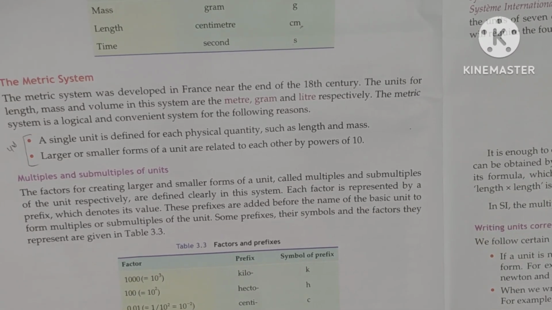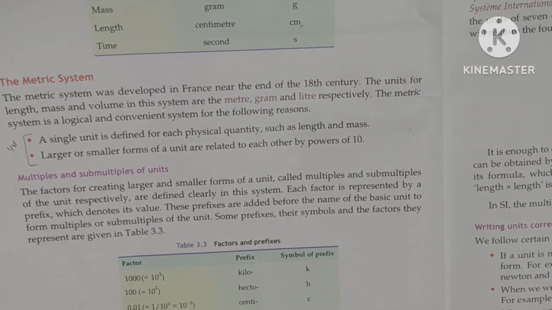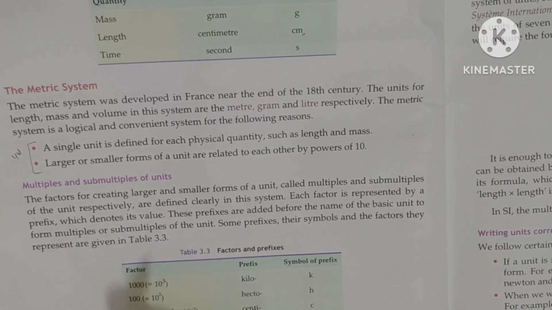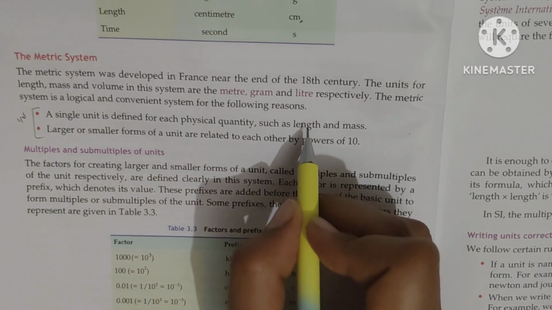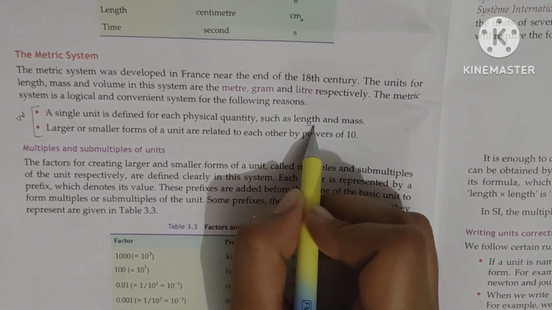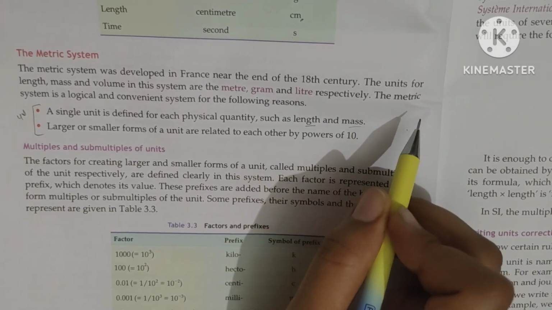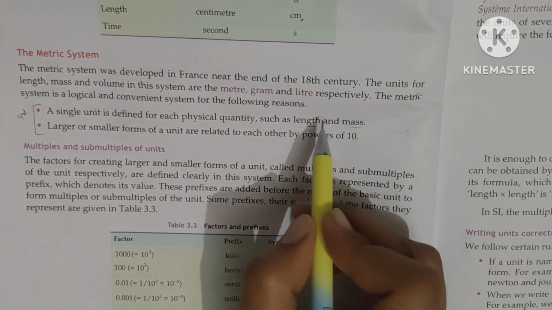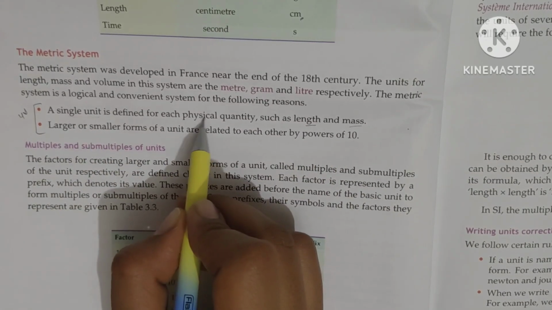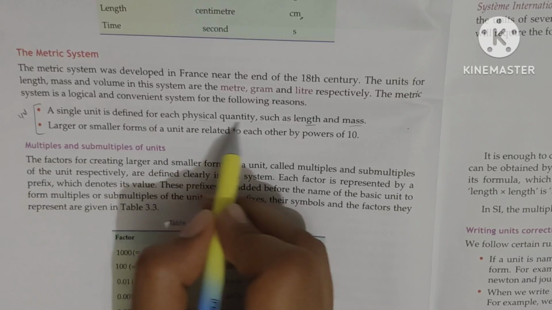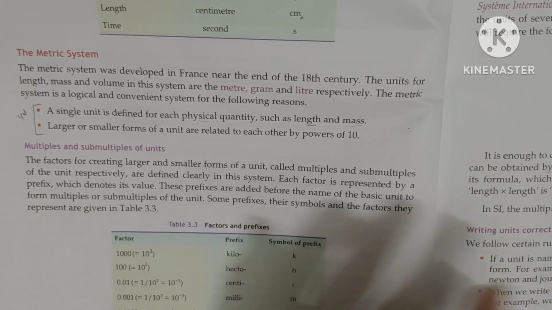If I am taking a book or a table, that can be measured in the form of length and mass only. So a single unit is defined for each physical quantity to measure it.